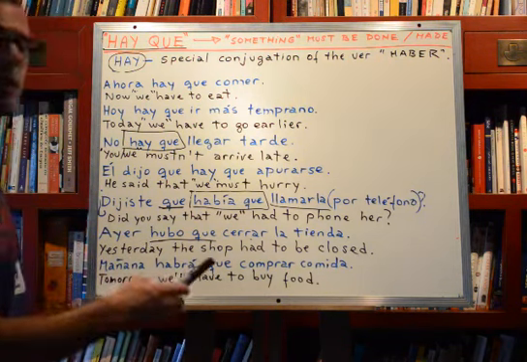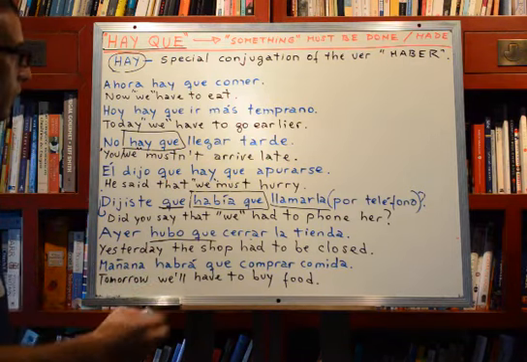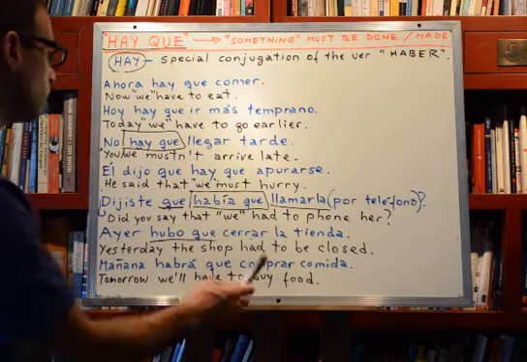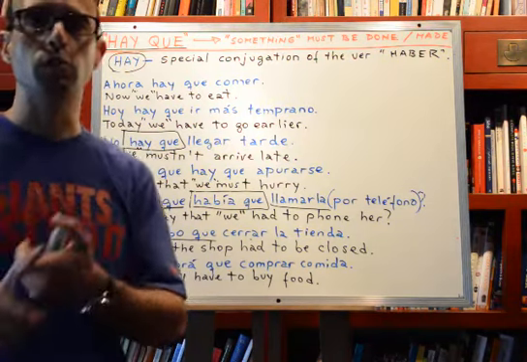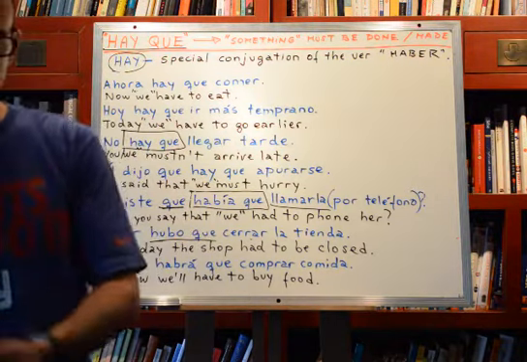That is a more literal translation of a Spanish sentence using hay que, okay? You see, yesterday the shop had to be closed. Who? Right? We are not saying that we had to close the shop, or he had to close the shop, or they had to close the shop, okay?